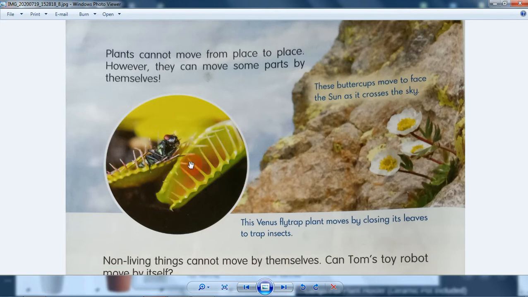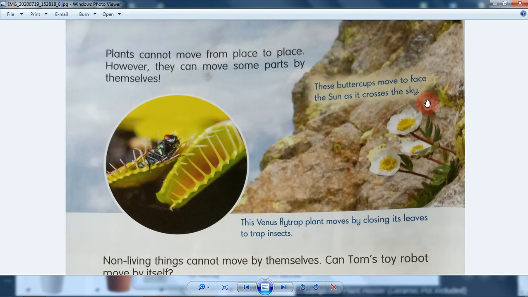For example, this one. What is this in English? It's like kantong semar or something like that. Yes, in Indonesian it's kantong semar, and it captures flies. This buttercup moves from face to the sun, to face the sun as it crosses the sky.